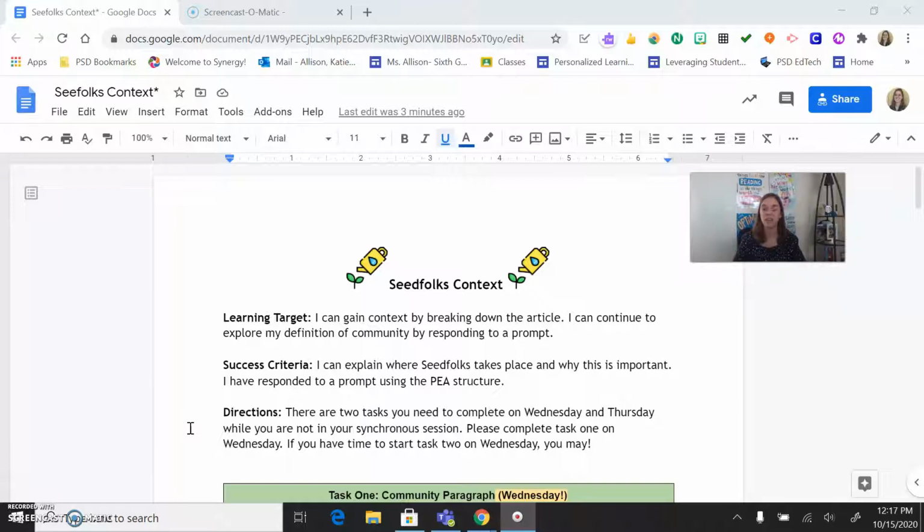We have two different tasks we're going to do, so that means we'll also have two different success criteria. Number one is I can explain where Seedfolks take place and why this is important. And number two is I have responded to a prompt using the PEA structure.